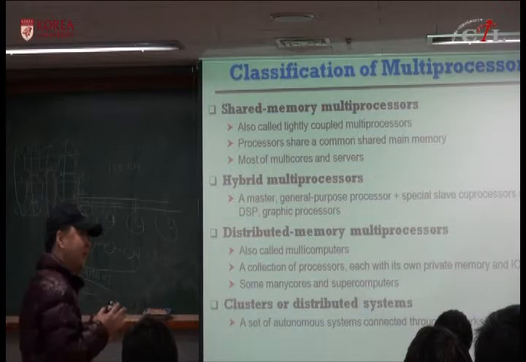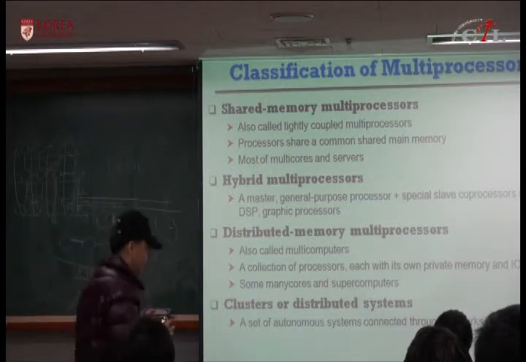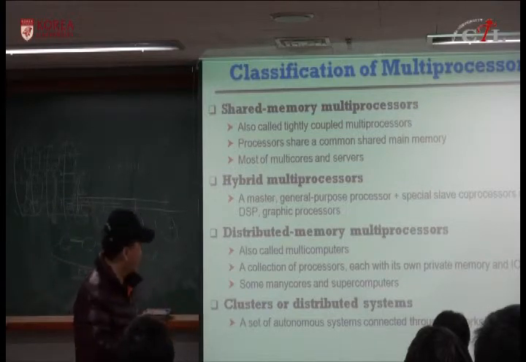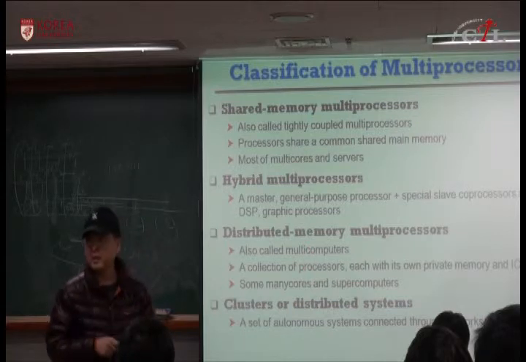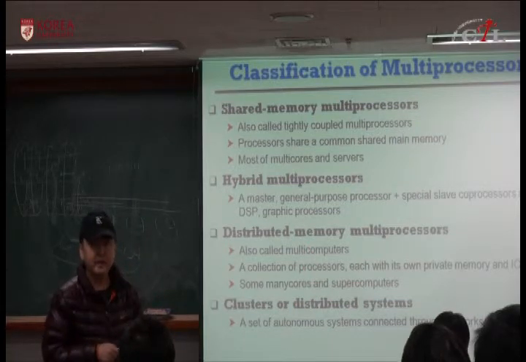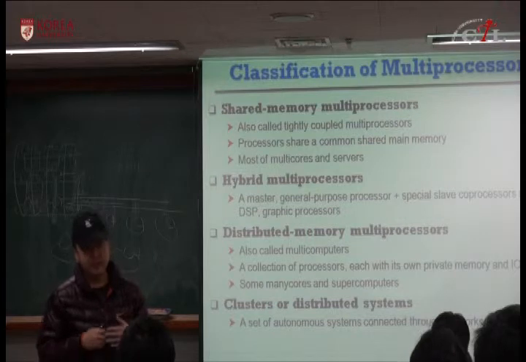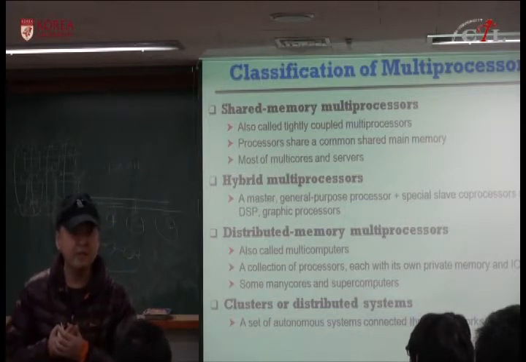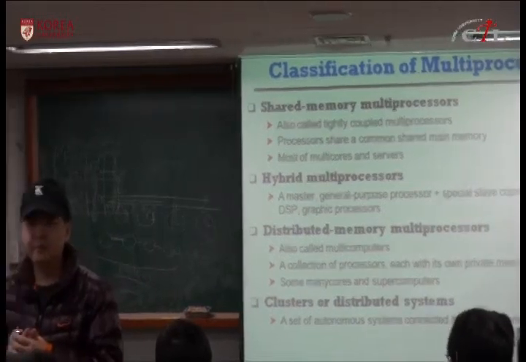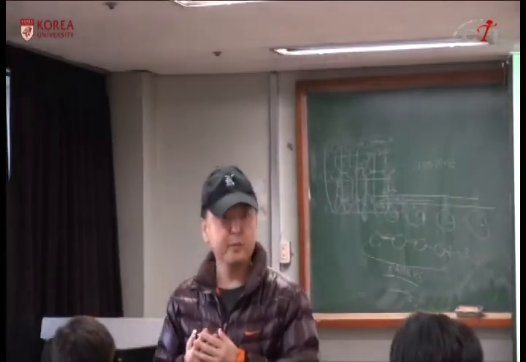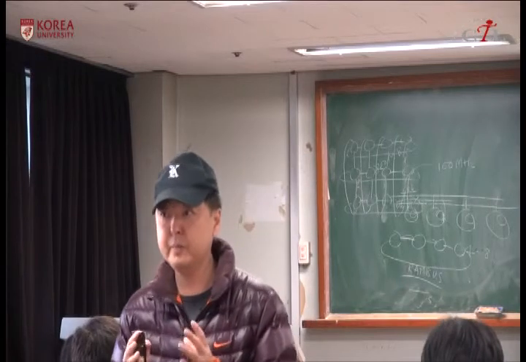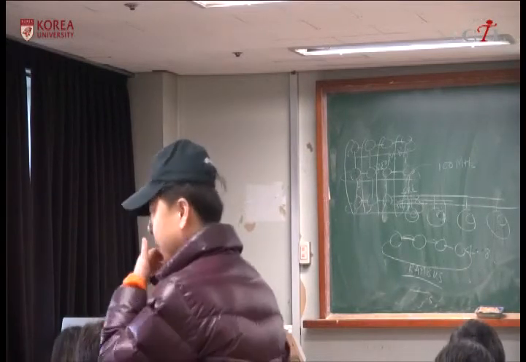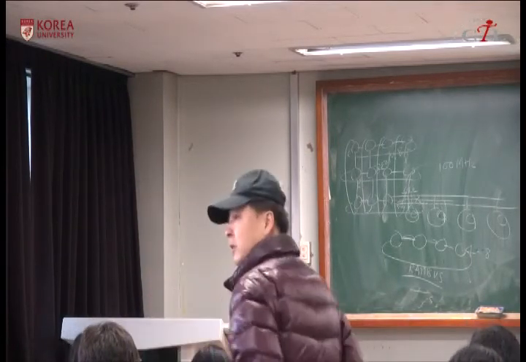So if you see a multi-core with a large number of processors, then you can expect those to be distributed memory multiprocessors. Okay, that means they can scale to more processors, so their peak performance is much higher, but their programming is much more difficult because it requires explicit parallel programming. Okay, and this is called distributed memory.